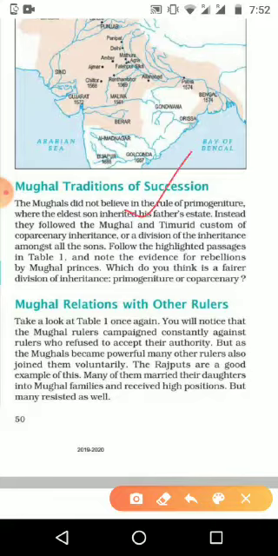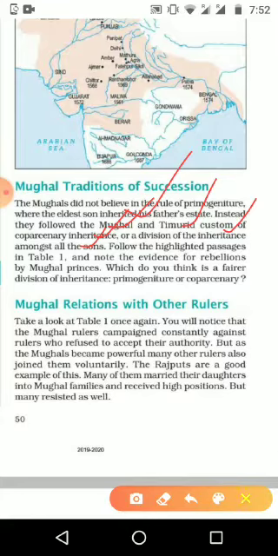Instead of that, the Mughals followed the Timurid custom of coparcenary inheritance, which means they divided the inheritance amongst the sons. If there were 5 sons, they would divide the country into 5 provinces and give one to each. And if anyone was more powerful, he would get the power afterwards.